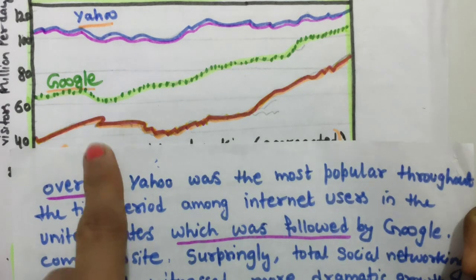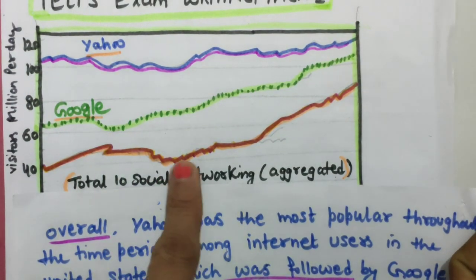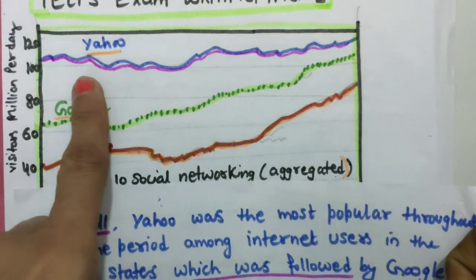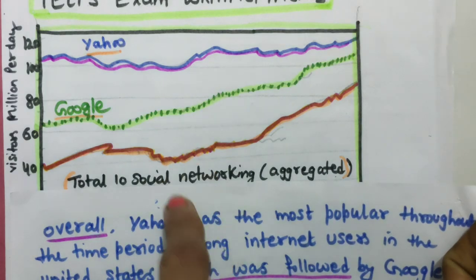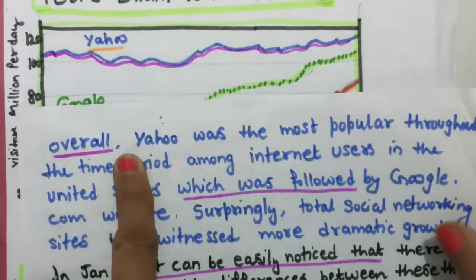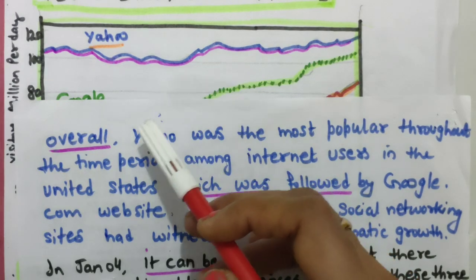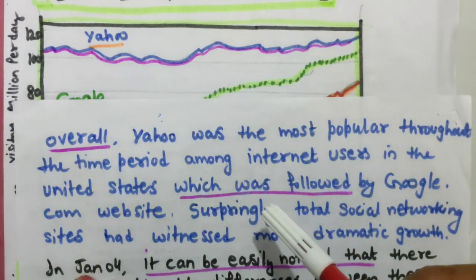Now let's write the overall paragraph for Yahoo, Google and other social networking sites. So what is the overall paragraph? This is the most famous among internet users. Okay, overall, so you can write the other things also. Overall, it can be seen that it is visible from the graph, you can use this sentence structure.